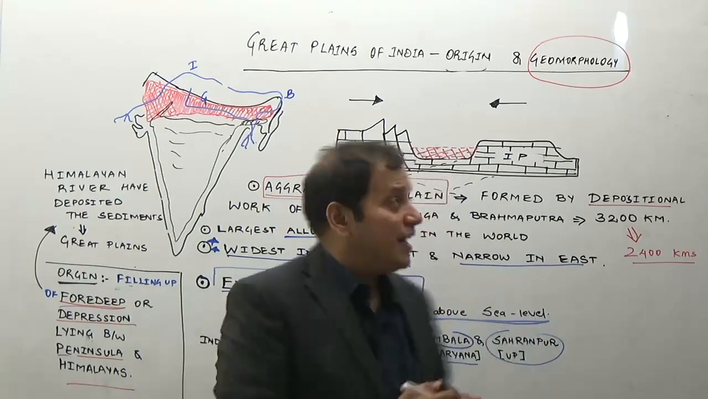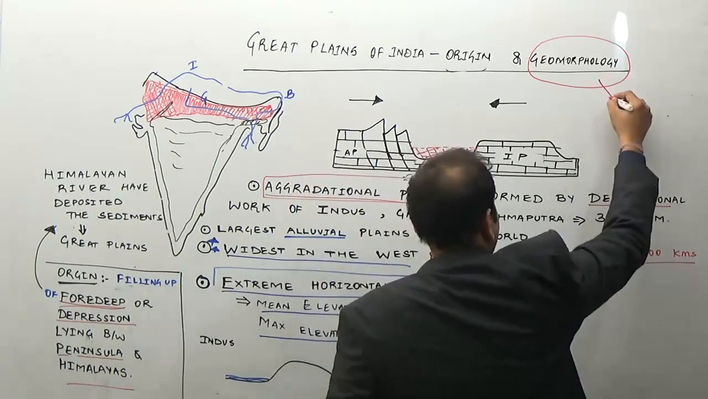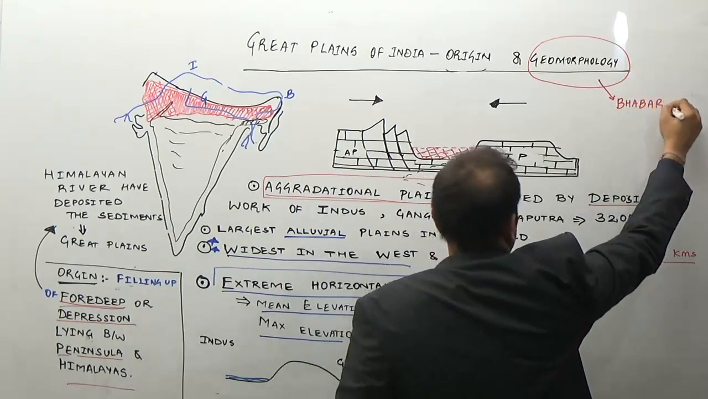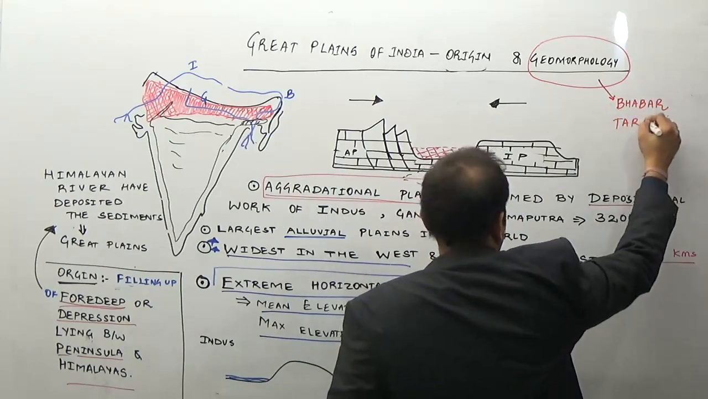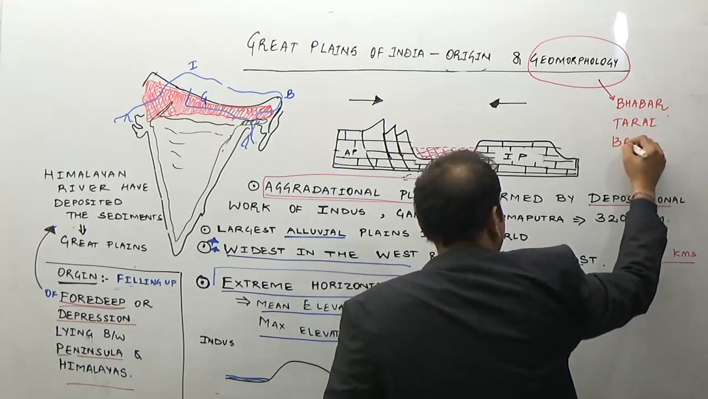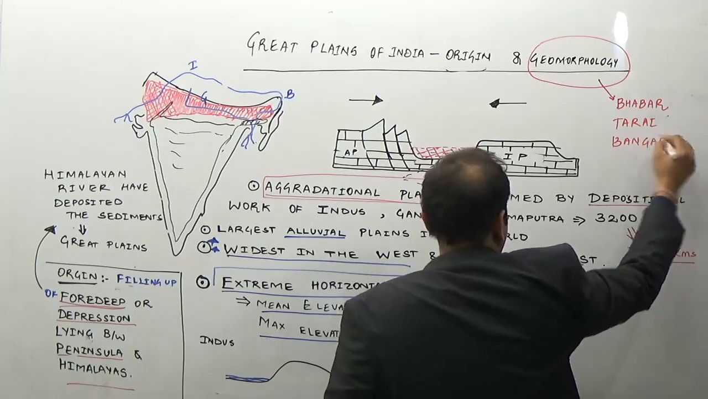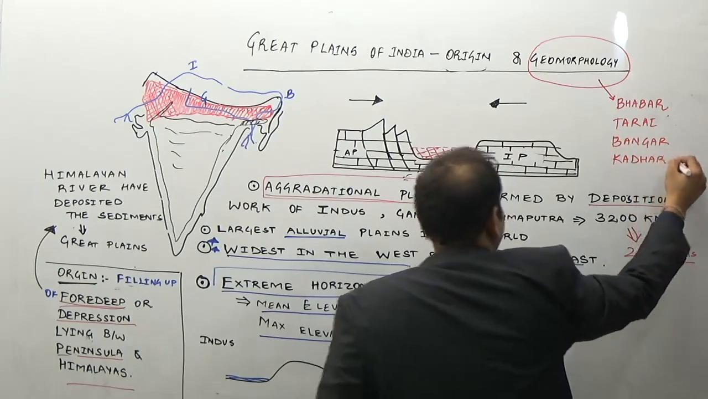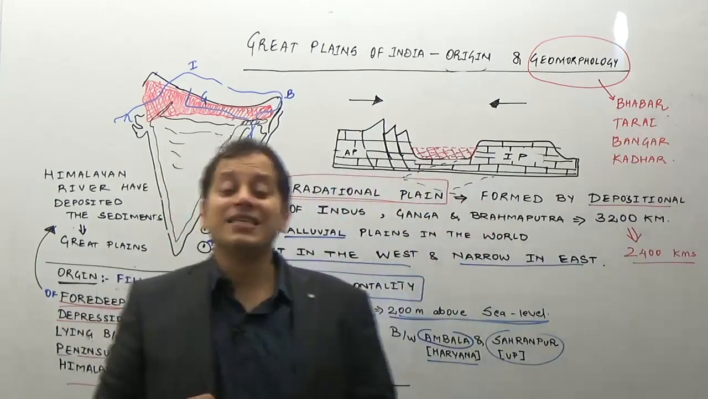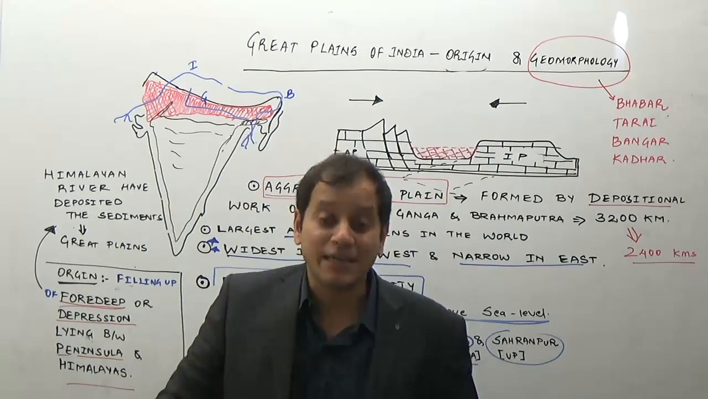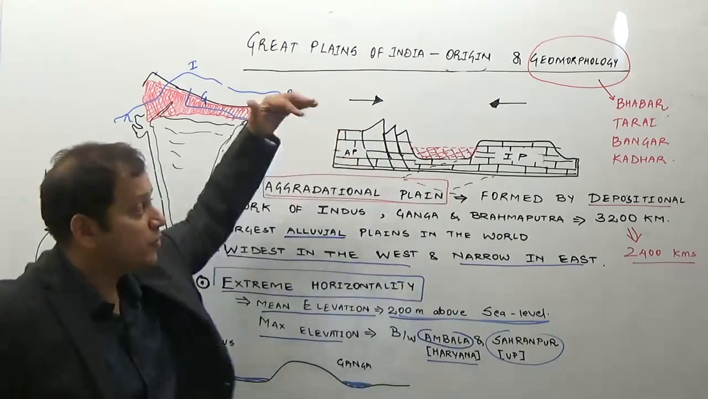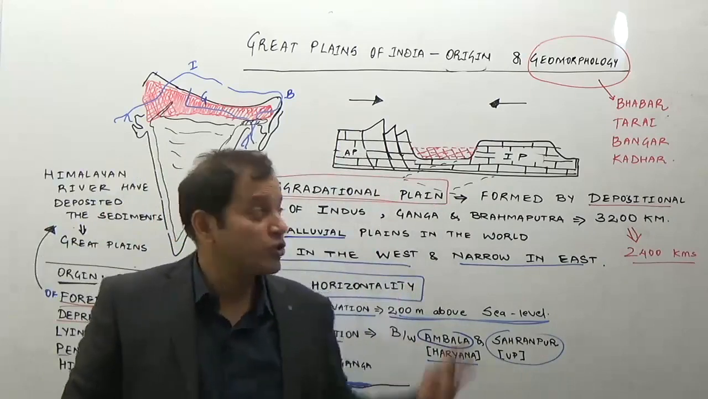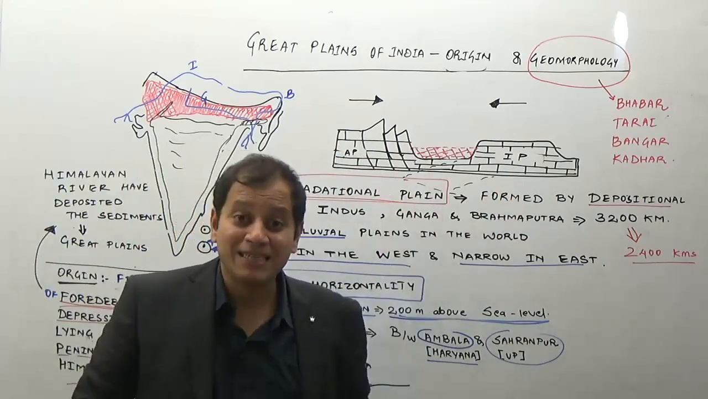Though on the surface the Great Plains of India look extremely flat and monotonous, still geomorphologically they can be divided into Bhabar, Tarai, Bangar and Khadar regions. So this is the geomorphology of the Great Plains of India, that is, their division into Bhabar, Tarai, Bangar and Khadar. Again, a very important question for the examination, both prelims and mains.